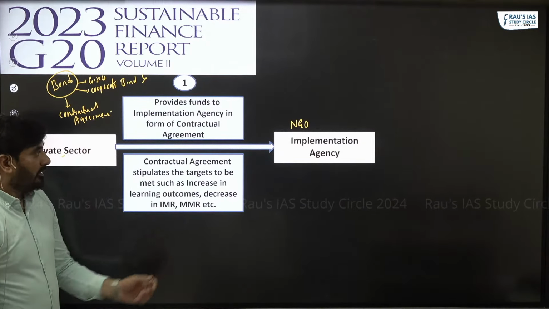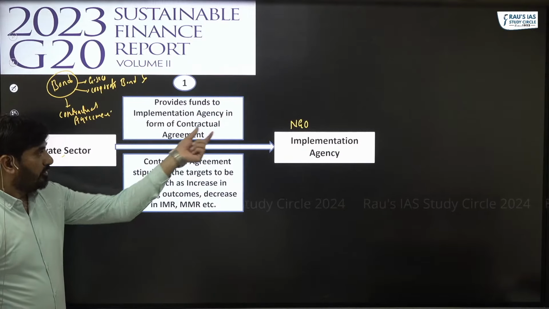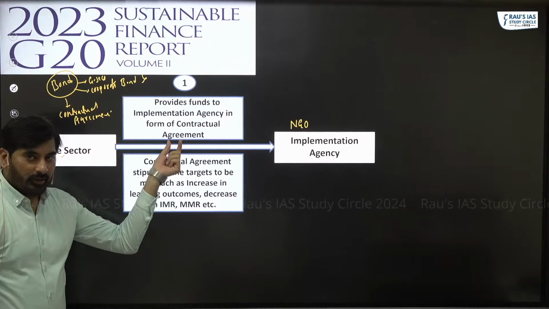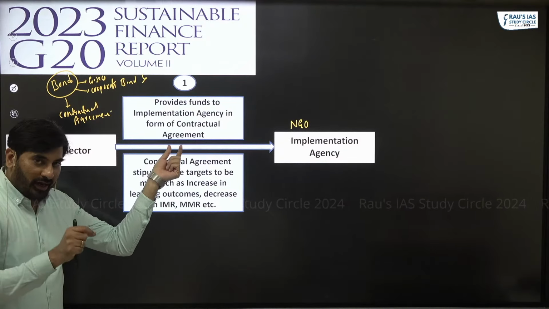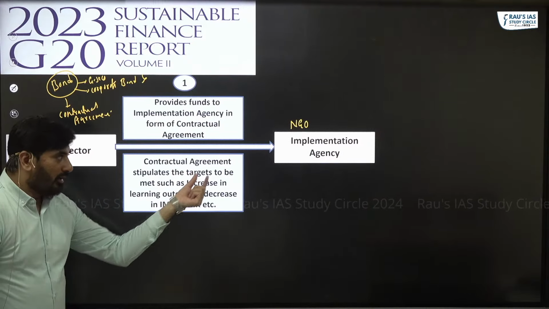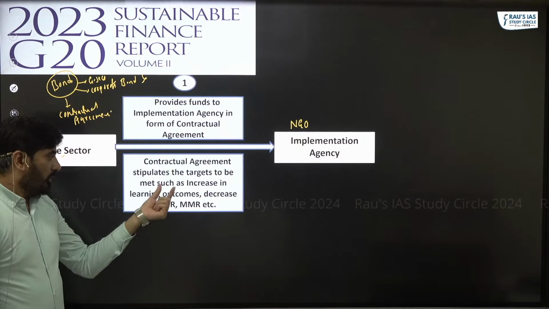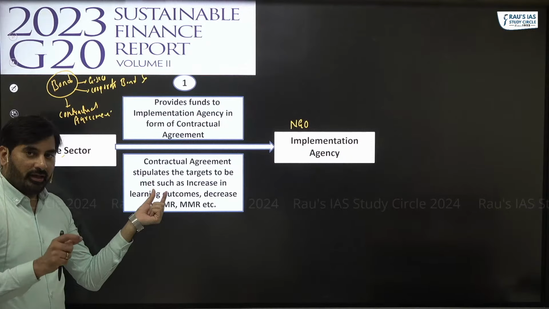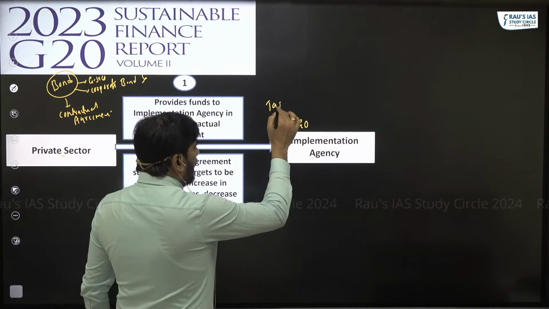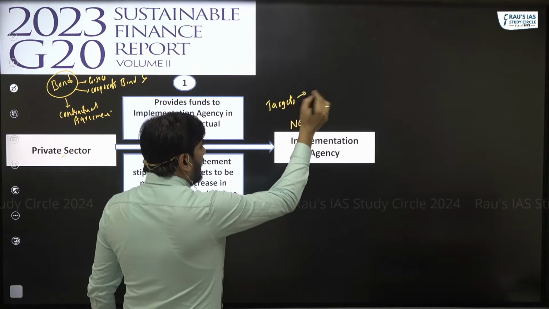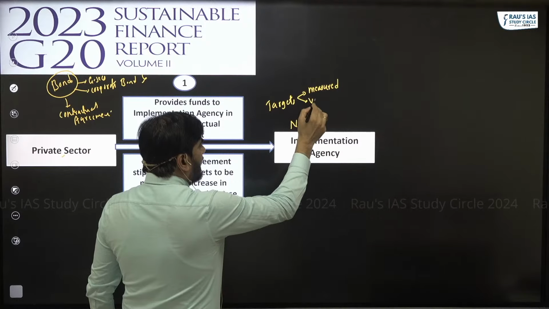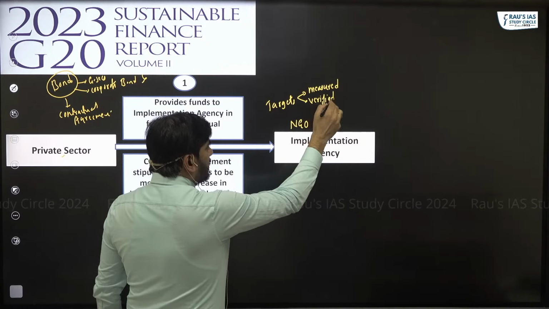The private sector will give some funds to this NGO in the form of a contractual agreement. In this contract, the private sector will lay down some targets which this NGO should meet within a particular time frame. The targets are laid down such that they can easily be measured and verified.